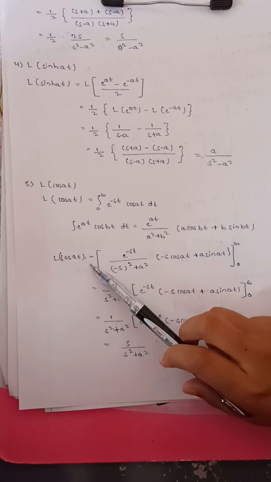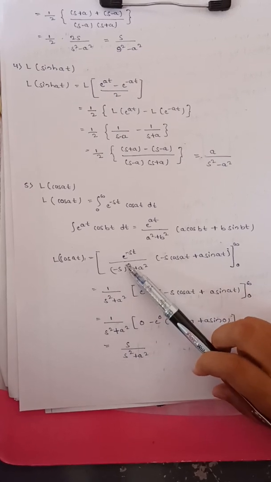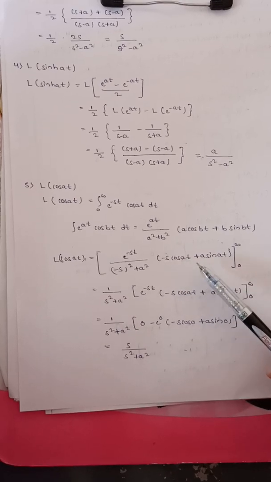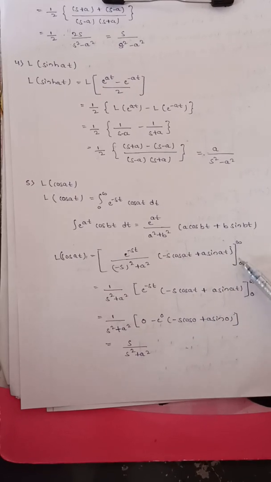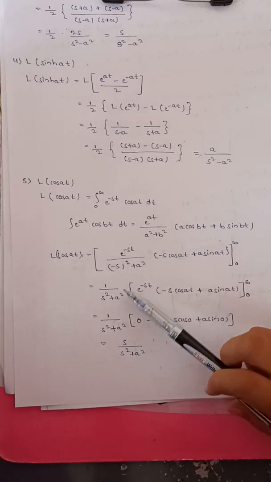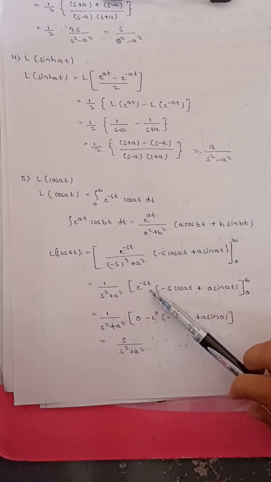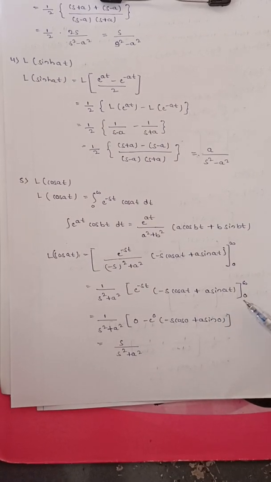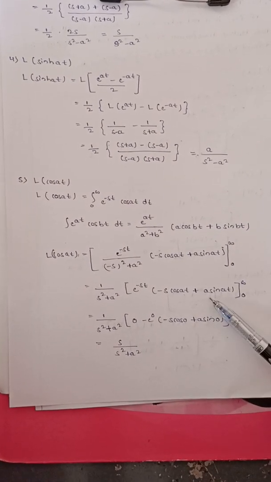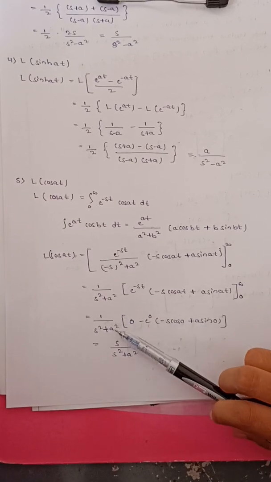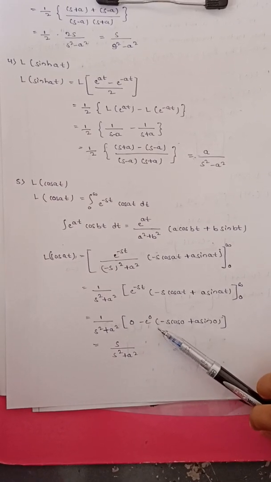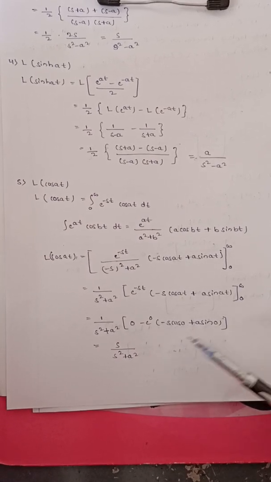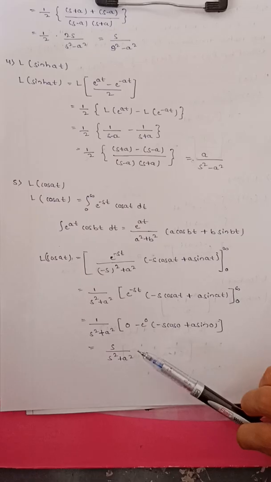L of cos at equal to e raised to minus st divided by s square plus a square into minus s cos at plus a of sin at with the limits 0 to infinity. 1 divided by s square plus a square take outside. e raised to minus st, minus s cos at plus a of sin at with limits 0 to infinity. By applying these limits we get 1 divided by s square plus a square, 0 minus e raised to 0 into minus of s cos 0 plus a of sin 0. We get s divided by s square plus a square.